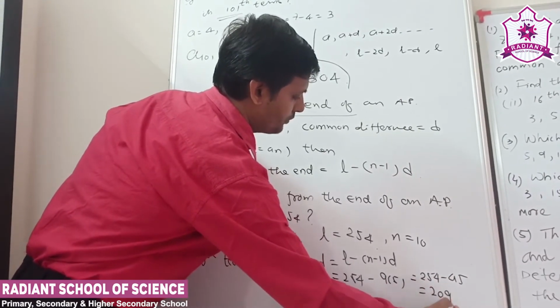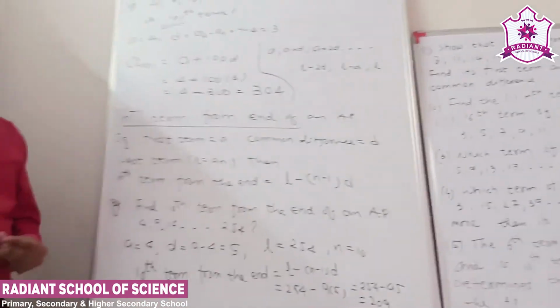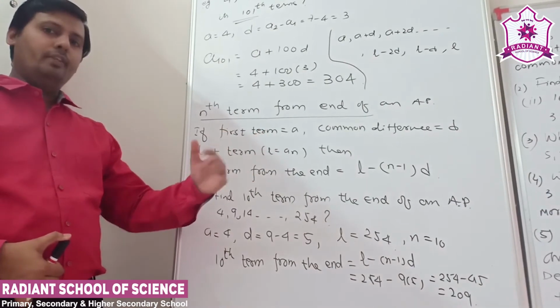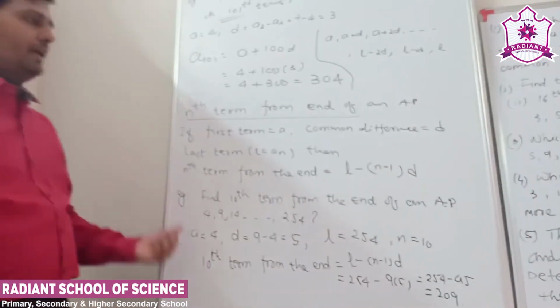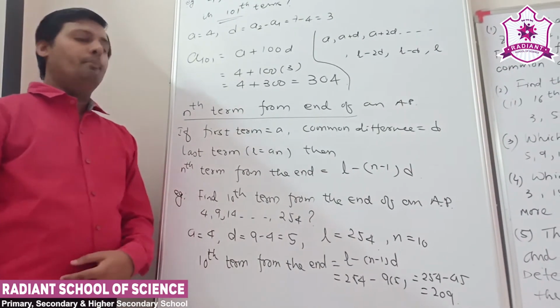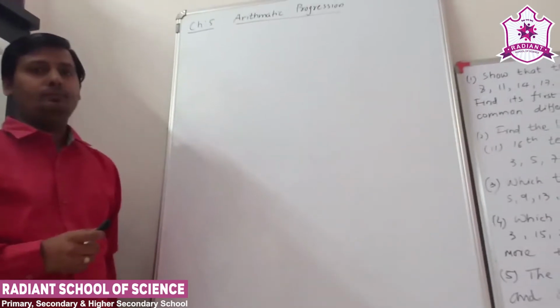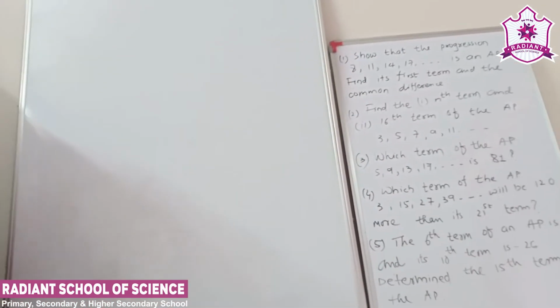Our answer is equal to 209. Clear? So going forward, if you want to find from the first, the nth term, it is very easy, a plus (n minus 1) d, but from the end use the formula l minus (n minus 1) into d. Clear? So we solve some kinds of examples, right?